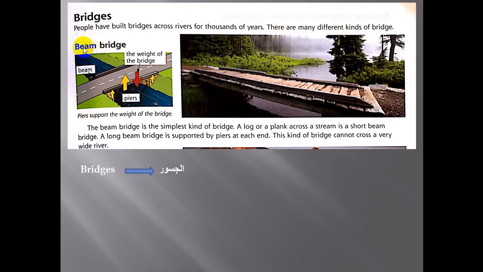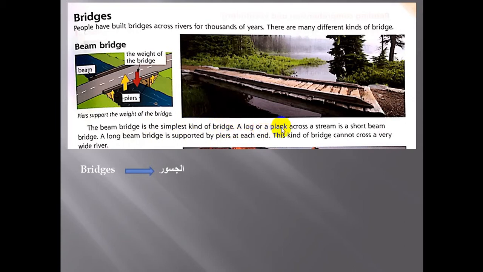The first kind we have beam bridge وهو حافة الجسر. Look at this picture. Beam, حافة, piers وهي عبارة عن الركائز. The weight of the bridge وهو عبارة عن وزن الجسر. Piers support the weight of the bridge وهذه هي الركائز التي تدعم وزن الجسر. Okay? The beam bridge is the simplest kind of the bridge. حافة الجسر وهو عبارة عن أبسط أنواع الجسر.